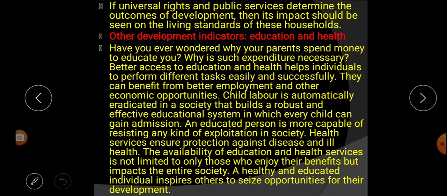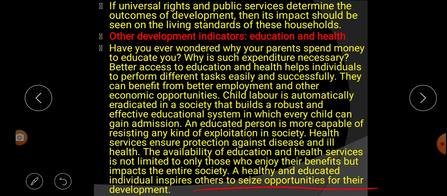A healthy and educated individual inspires others to seize opportunities for their development. That means if in a society there are healthy and educated persons, they inspire others to develop, and in this way the society is developed.